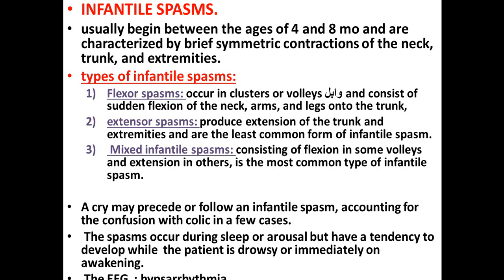Flexor means there are clusters of contractions or volleys of contractions in the flexion position. There is sudden flexion of the neck and the arms and legs onto the trunk. Or in the extensor spasm, here there is extension of the neck and extremities, and this type is the least common one. But the most common one is the mixed infantile spasm, which consists of flexion volleys and extension volleys, flexion followed by extension. And as we said, this is the most common type.